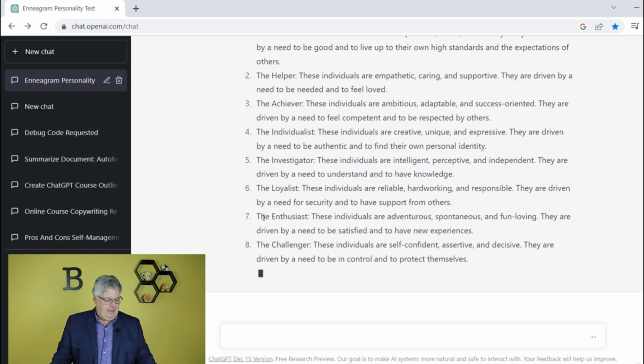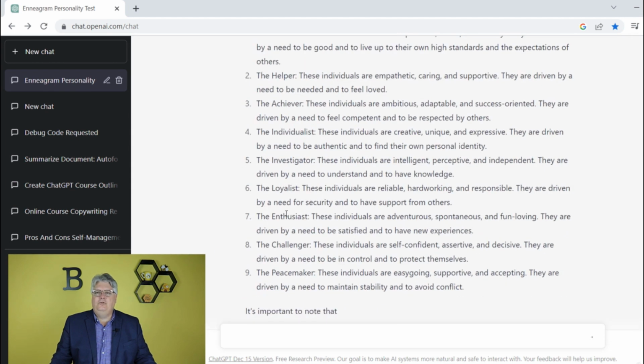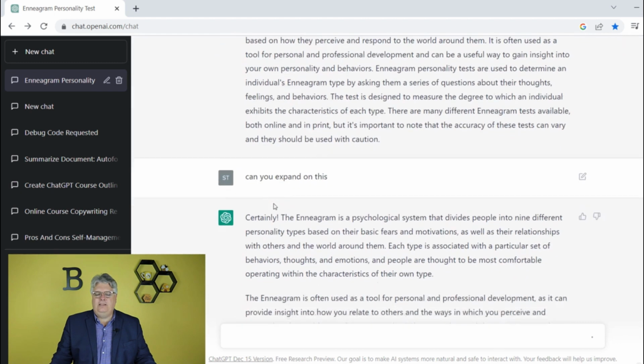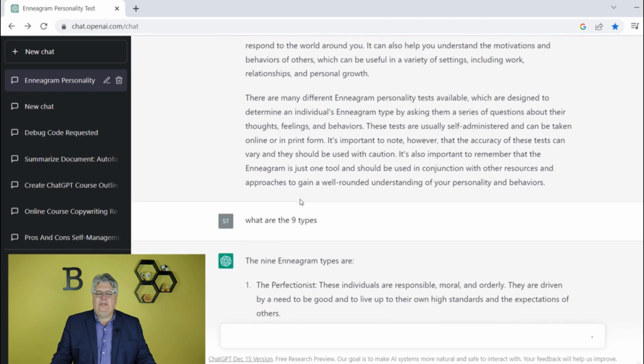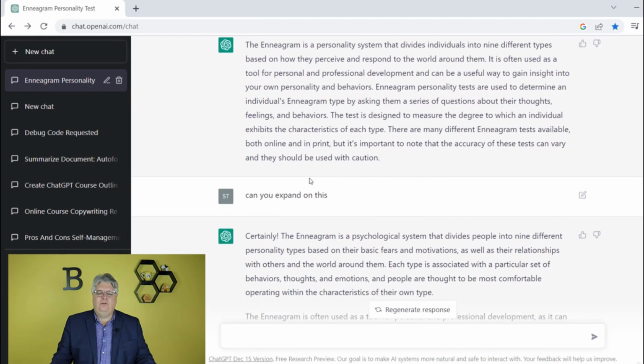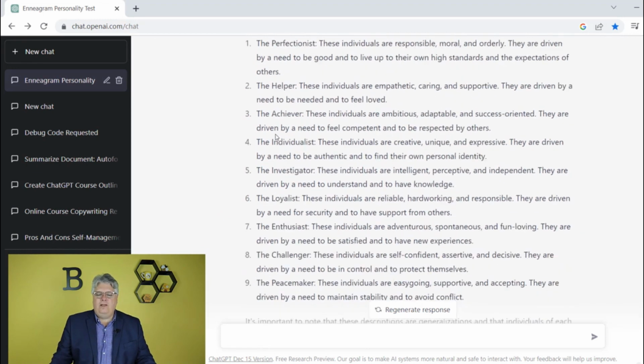So the next tip is, let's say it didn't put it in bullet points. You can actually ask it to put something in bullet points. So if I was up in here and I said, could you make this all into bullet points, it would do that and basically turn things like that into more of an easier to read bullet point list. Maybe we'll try that in a moment. But for now, we've already got our bullet points.